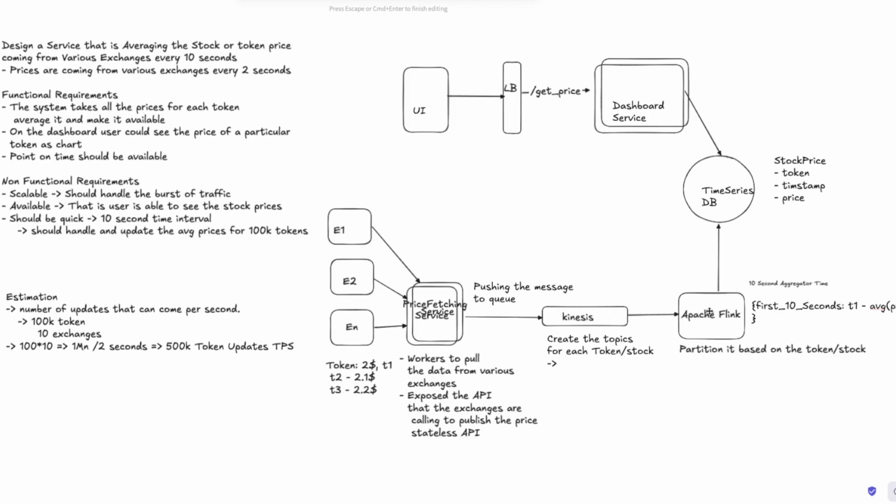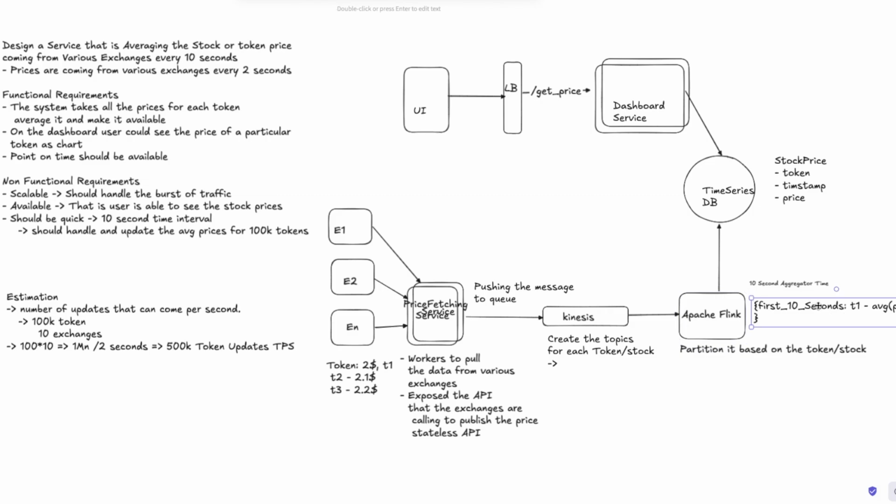Similarly for T2. We don't need one Flink worker for one token; rather, a worker can handle a pool of topics, so that we can leverage all the resources that are there.